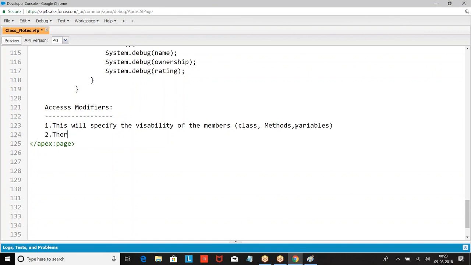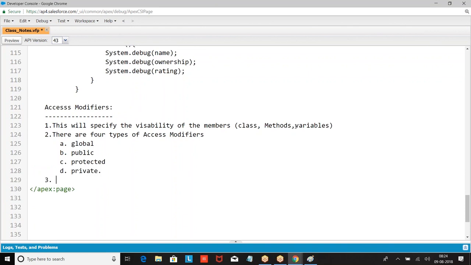There are 4 types of access modifier: global, public, protected, then private.